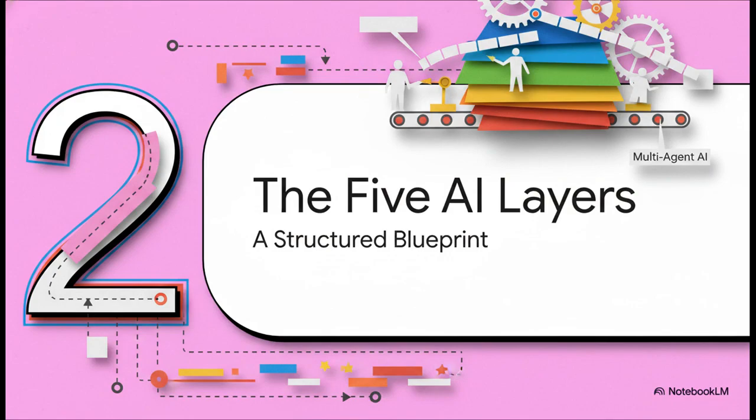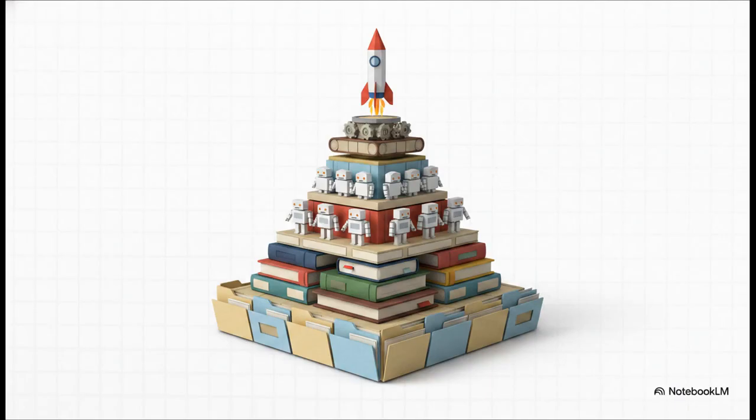Section 2, the 5 AI layers. This is our structured blueprint. To actually build this system, we need a very specific blueprint made up of 5 layers: context, knowledge, agents, workflows, and delivery. And here's the kicker. If you only invest in one of these layers, the entire system collapses. For example, a team with great context discipline, but absolutely no validation gates, they're just going to ship really fragile features at lightning speed. You need all 5 of these layers working together to turn one single developer and an AI into a highly coordinated, unstoppable team.